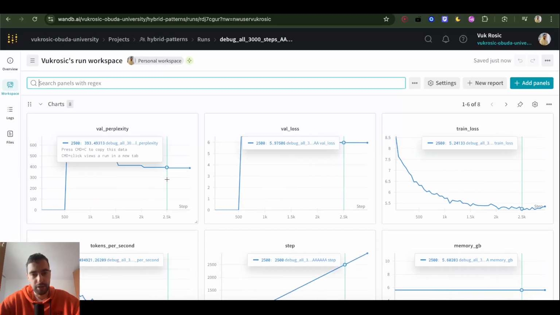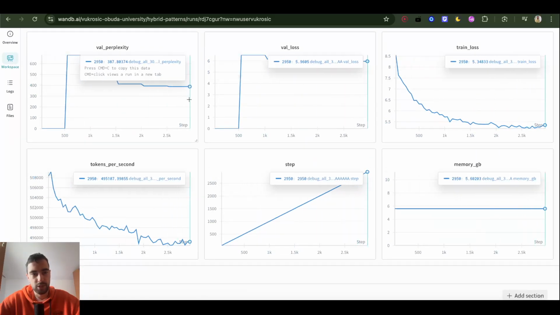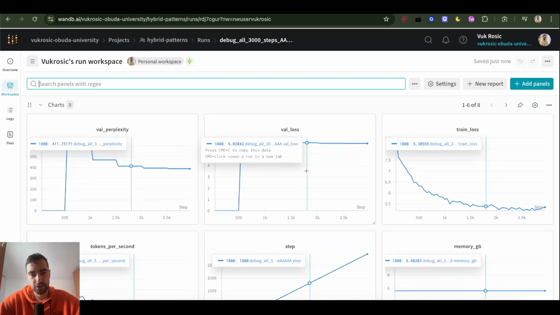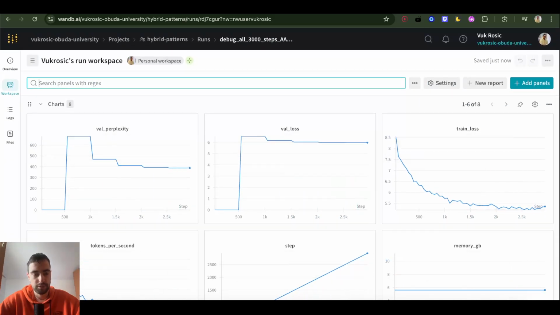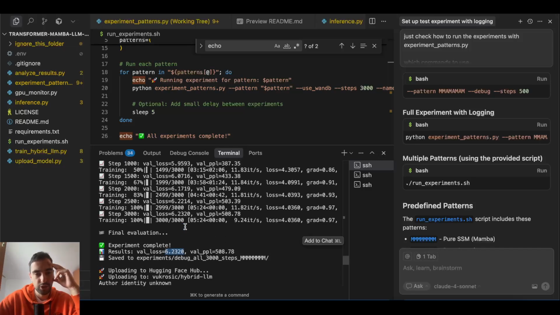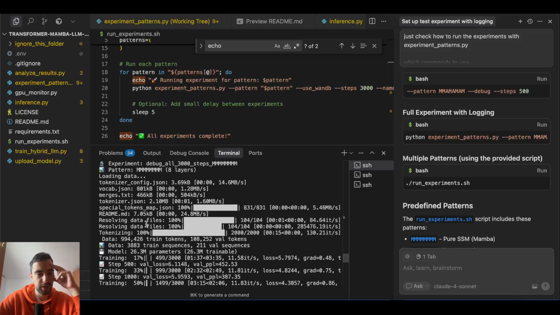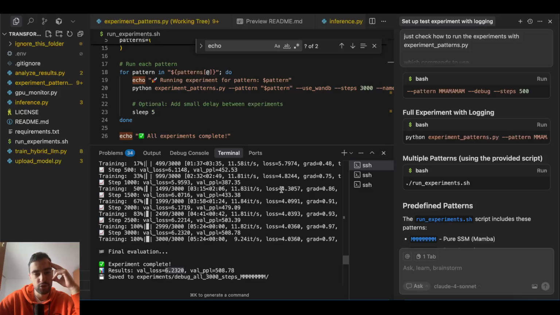Actually it's going down now, so maybe this is good. Validation perplexity going down. Let's see. Validation loss not going down so much though. Validation loss here is 6, so I think it went down from around 10, so that's good, but it didn't go down enough. I don't know what we are evaluating on. Validation loss should be the same as training loss though.